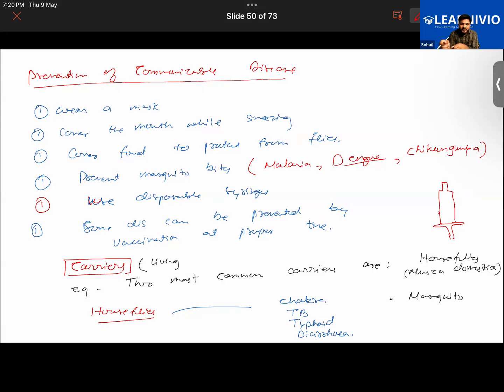So while sucking the blood, the malarial parasite, that is plasmodium, goes inside the body of the mosquito. And when this mosquito bites another, healthy person to suck their blood, it transfers the malarial parasite into the bloodstream of that person. So that is the thing.